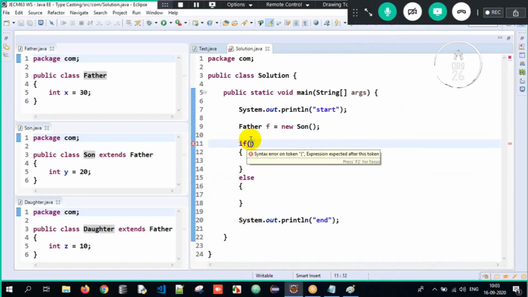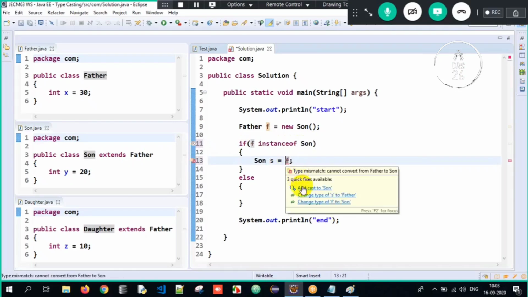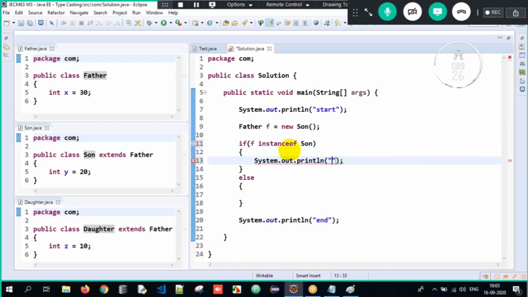So now I will say if f instance of son, if it's the object of son, then we have to downcast it to son here. So I'll just write sys out downcasting to son.